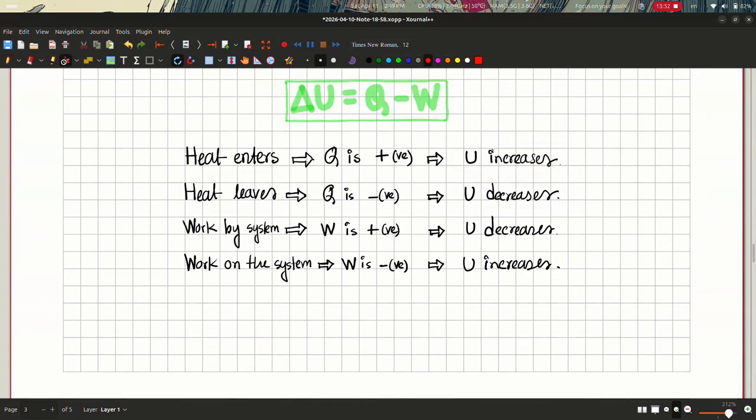Next we have work done by the system. Work done by the system is what we say W is positive. So the internal energy will decrease because the system is doing some work and spending some energy.